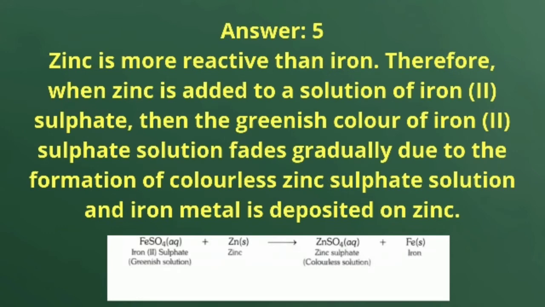Therefore, when zinc is added to a solution of iron 2 sulfate, the greenish color of the iron 2 sulfate solution fades gradually due to the formation of colorless zinc sulfate solution, and iron metal is deposited on zinc. So FeSO4 reacts with zinc to give ZnSO4, zinc sulfate, a colorless solution, and ferrum, iron.